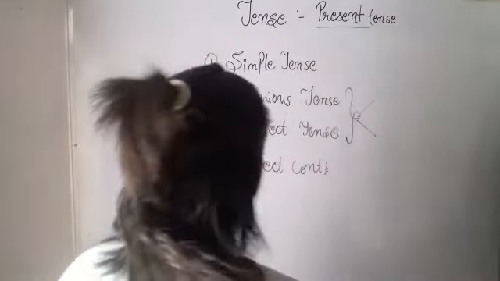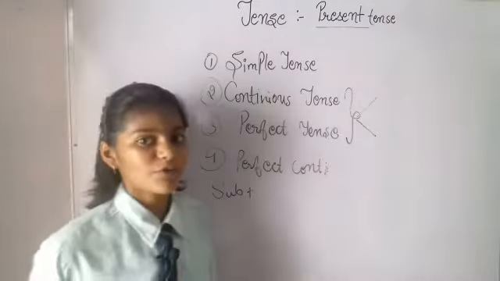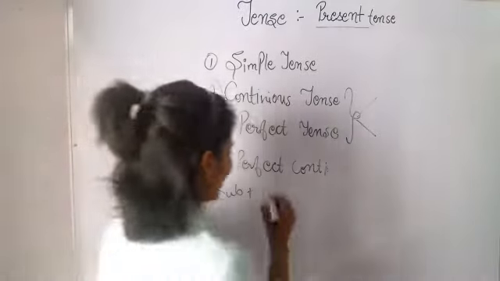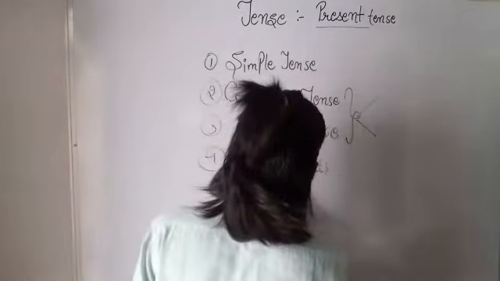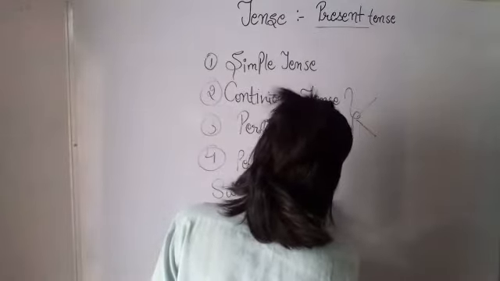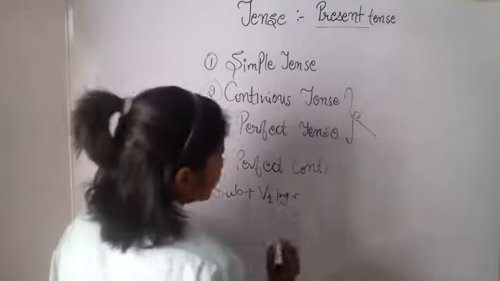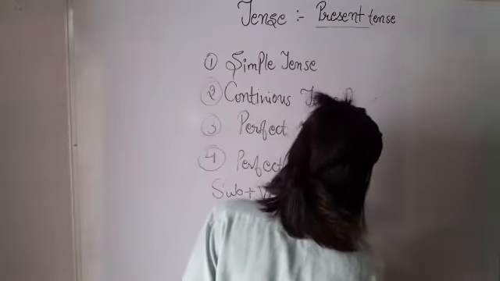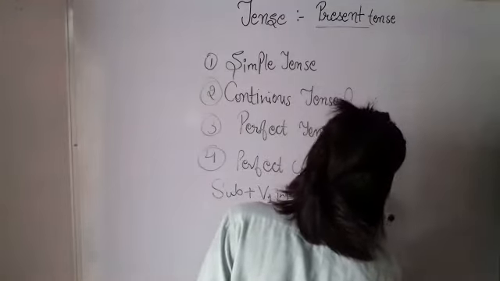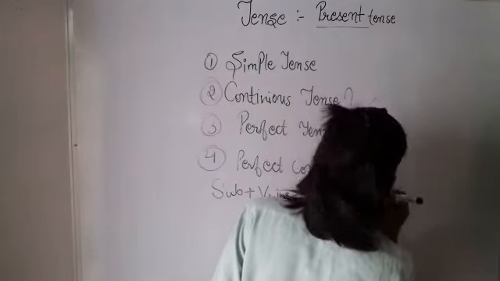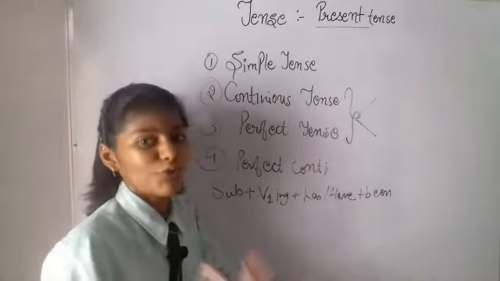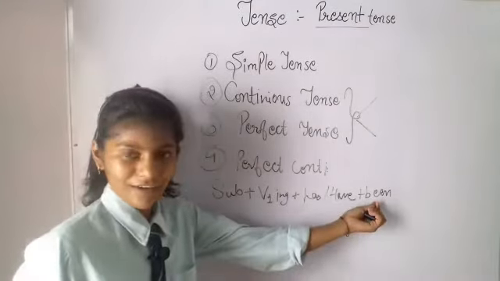The format will be subject plus, and the verb used here is from continuous, so verb's first form plus ing. Then you will use has/have from the perfect, plus been, which is a new addition. Understand?